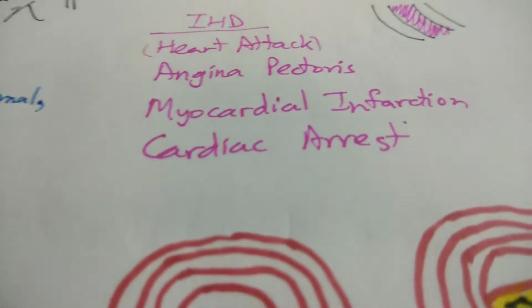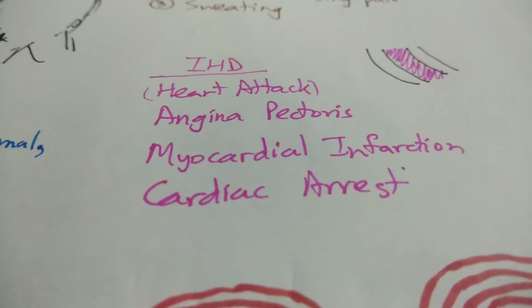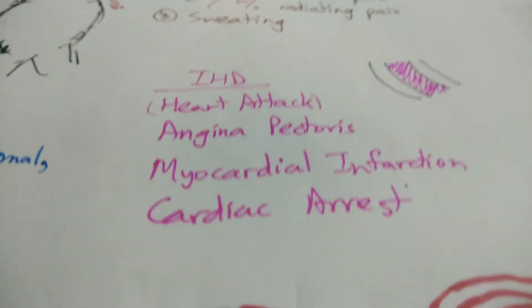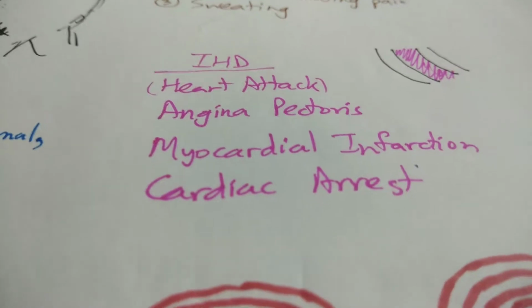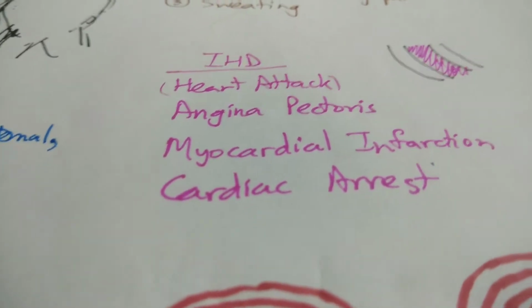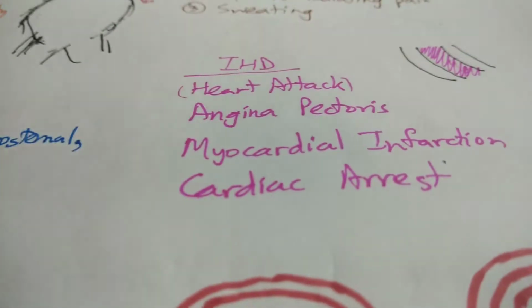Okay, and now what is cardiac arrest? Since this terminology is very commonly used interchangeably, people often mistake it for a heart attack. But contrary to what the name suggests, cardiac arrest does not mean that only the heart stops beating, but the lungs as well. So there's sudden stoppage of the beating of the heart as well as the activity of the lungs.